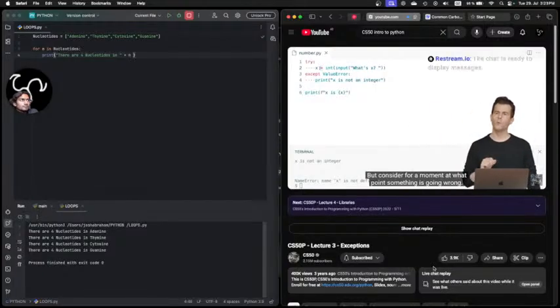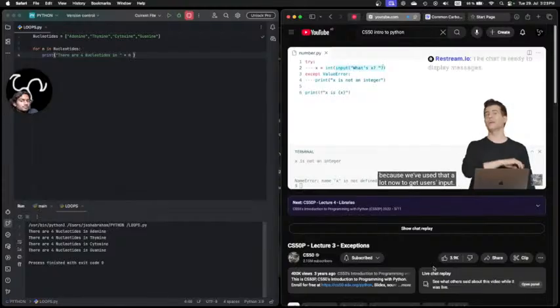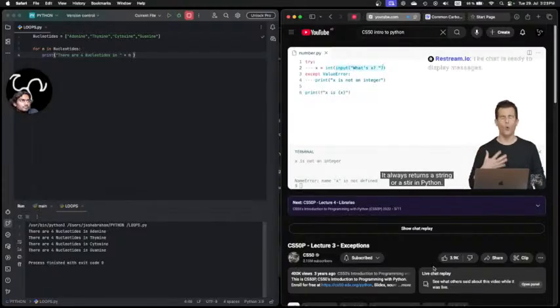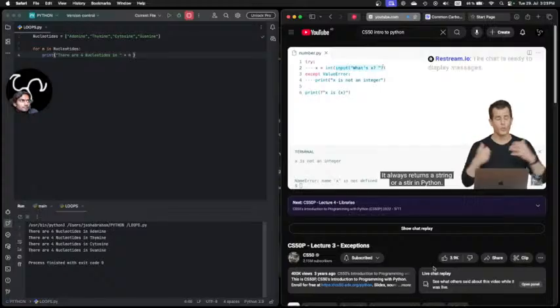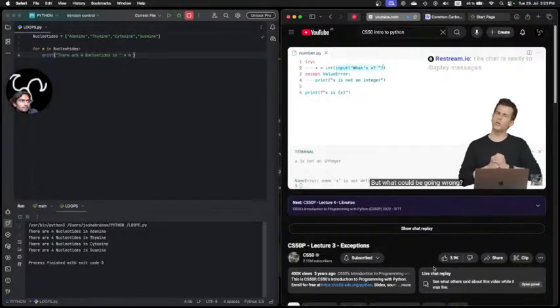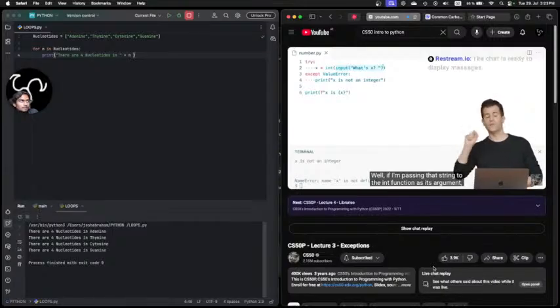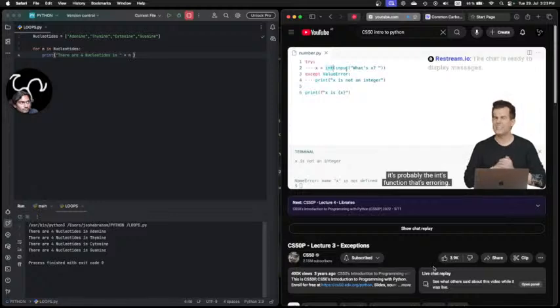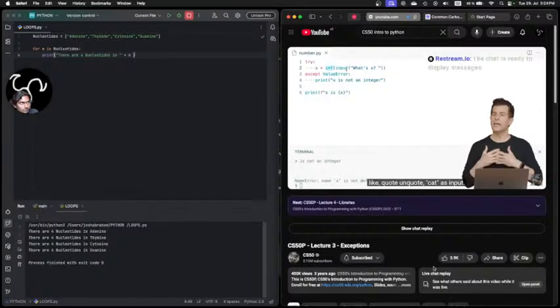But consider for a moment at what point something is going wrong. Well, the input function is probably working just fine because we've used that a lot now to get users' input. It always returns a string, or str, in Python. But what could be going wrong? Well, if I'm passing that string to the int function as its argument, it's probably the int function that's erroring. And indeed, if you think back earlier when we had the value error, it was in fact the int function that did not like "cat" as input.